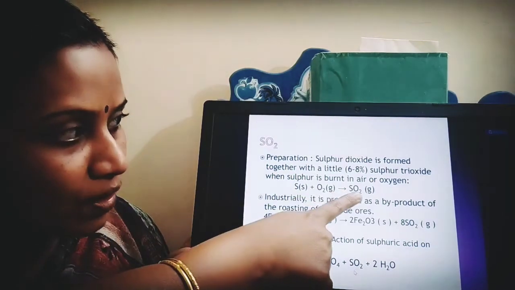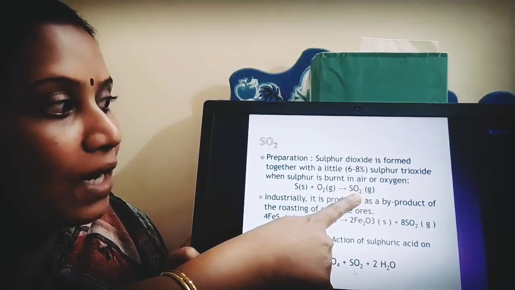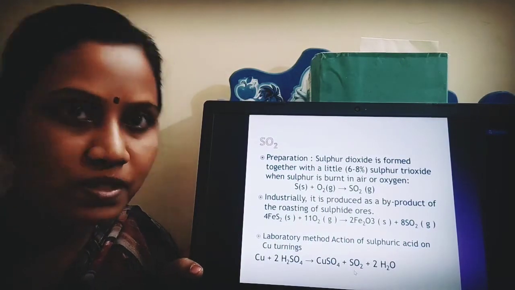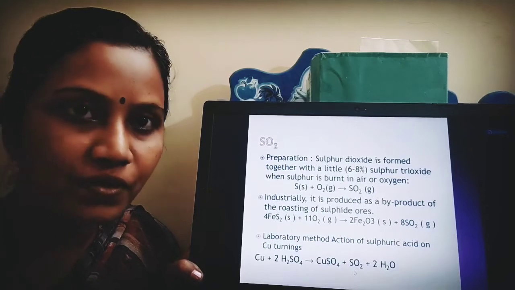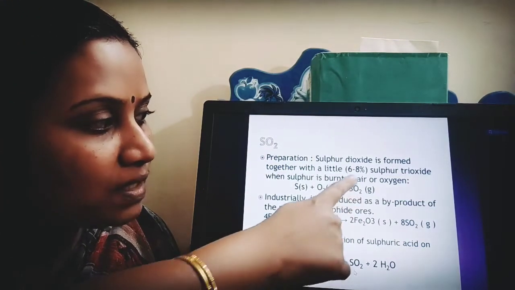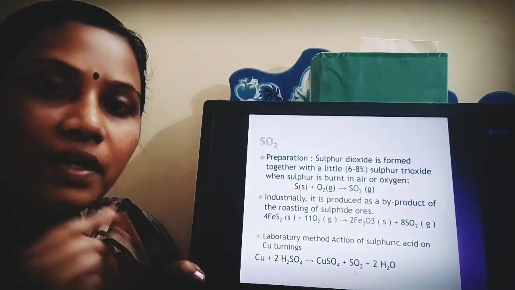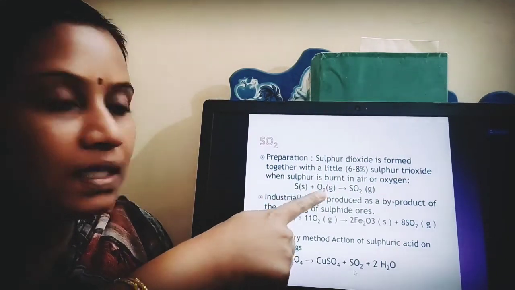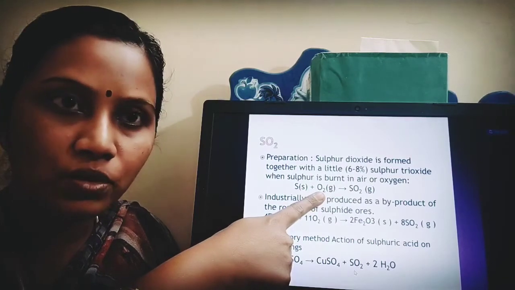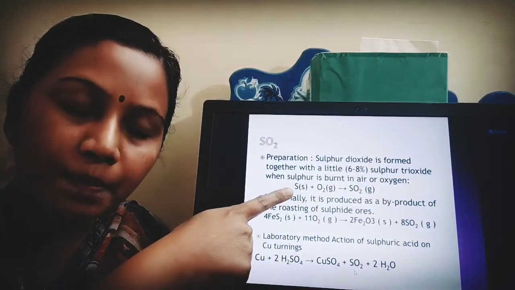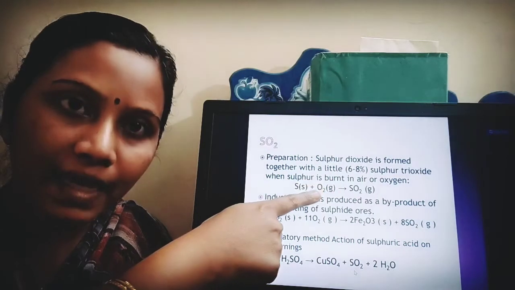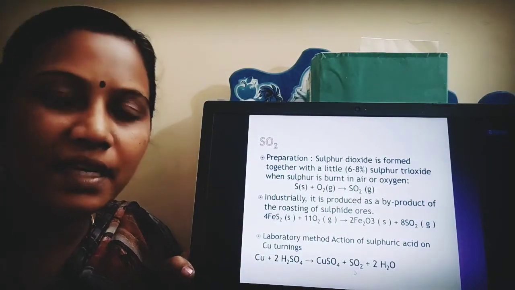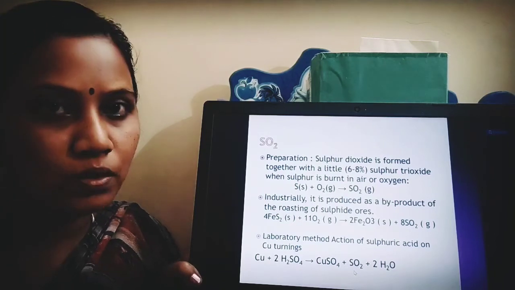See, sulfur dioxide is formed along with a little amount of sulfur trioxide. What is SO2? Sulfur dioxide. SO3? Sulfur trioxide. So along with the SO2 gas, sulfur trioxide is also formed when you burn sulfur in air. Air contains oxygen, so when I burn sulfur in air, along with SO2, a little, about 8% of SO3 is also obtained.